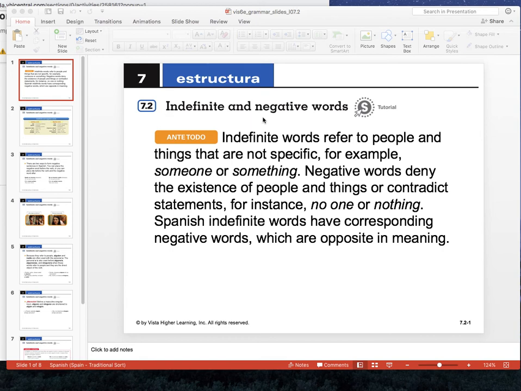This is looking at indefinite and negative words. So let's look at the PowerPoint. So what are indefinite words? Indefinite words refer to people and things that are not specific, for example, someone or something. Negative words deny the existence of people and things or contradict statements, for instance, no one or nothing. Spanish indefinite words have corresponding negative words which are opposing in meaning.